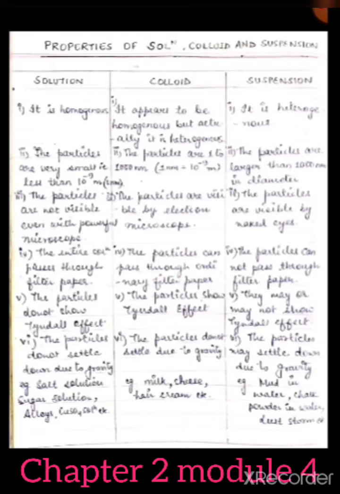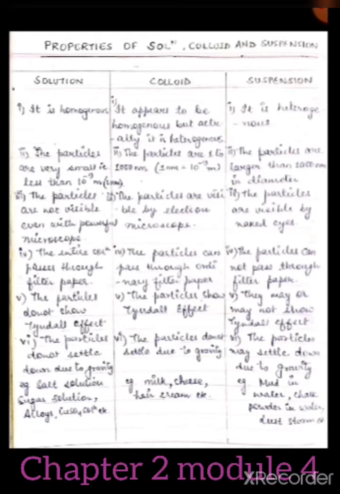Fourth point is that the entire solution passes through filter paper. If you take any type of filter paper, the solution will pass through it, that means it does not get filtered. In colloid, the particles can pass through ordinary filter paper but not through Whatman filter paper. There is one filter paper which is ordinary, and another known as Whatman filter paper, which has a small pore size. According to the pore size, there are different types of filter papers.